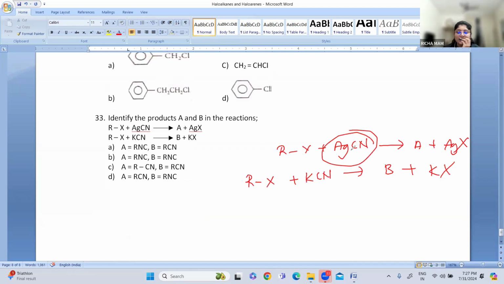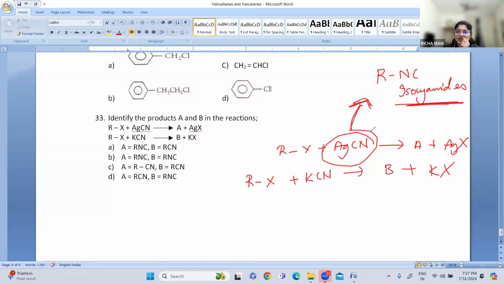When it reacts with AgCN, what does it form? AgCN is covalent, mainly a covalent type of bond is formed. So it will form R-NC, it forms isocyanides. AgCN is covalent, and we know that nitrogen is free to donate the electron pair to the carbon.